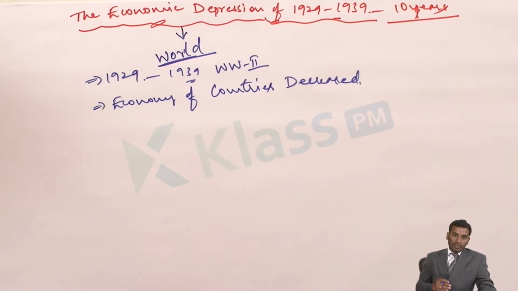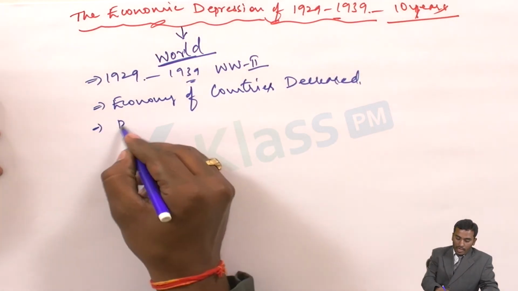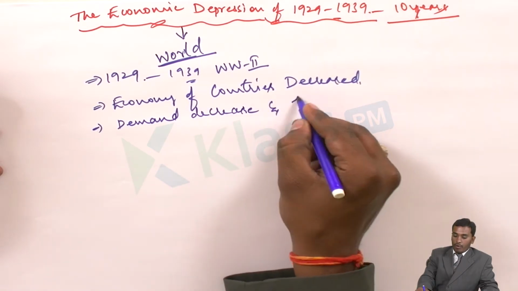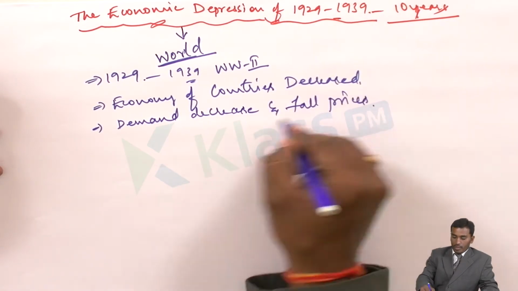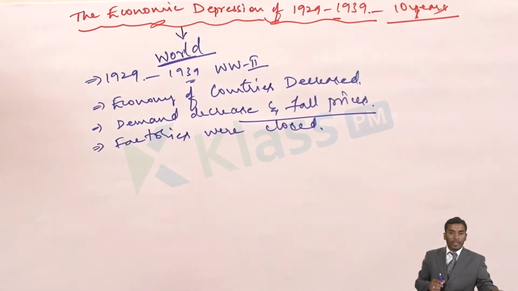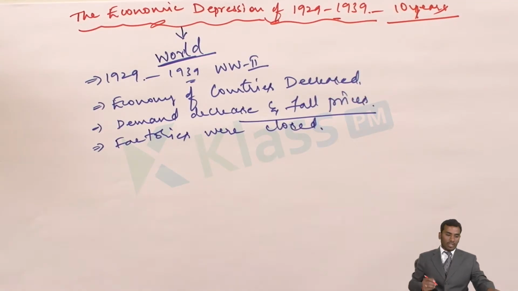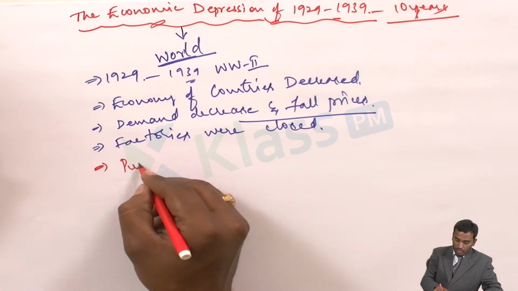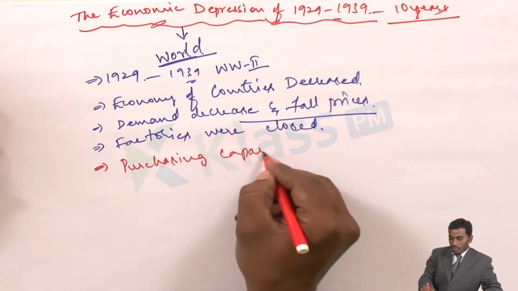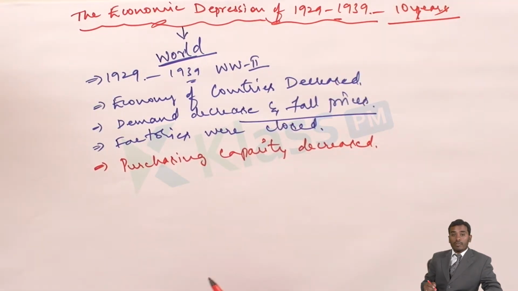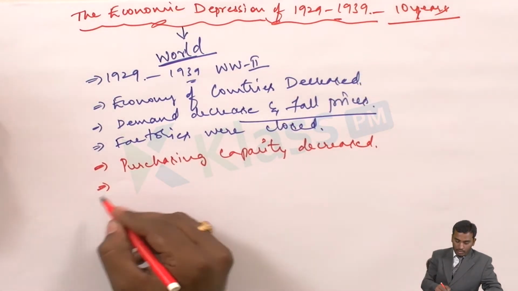Because of the decline in demand and fall in prices. What was the reason? Demand decreased and prices fell. Because of this, many of the factories were closed. Many factories were closed because of this economic crisis. Then purchasing capacity decreased. Purchasing capacity decreased because of the decrease in the value of money.